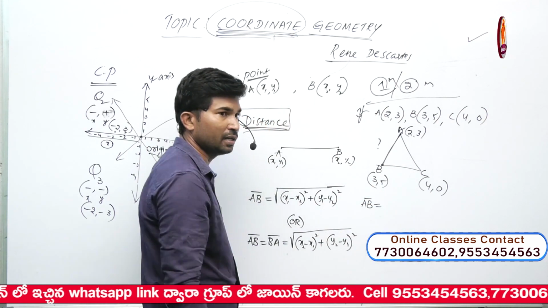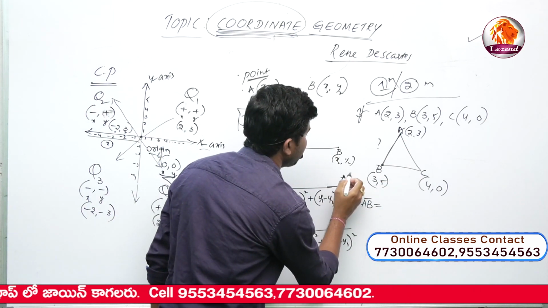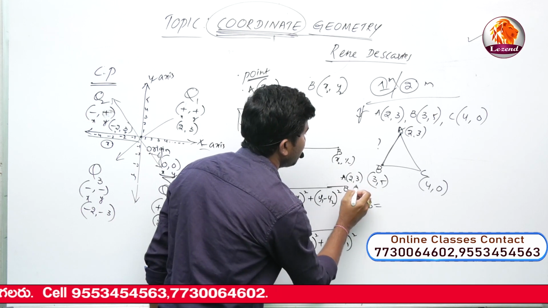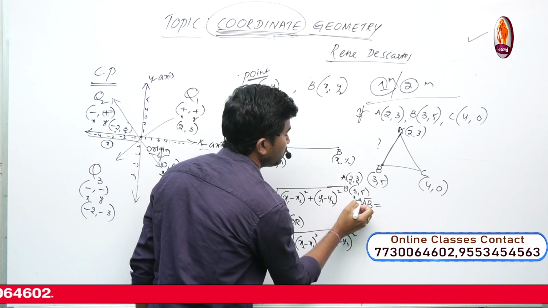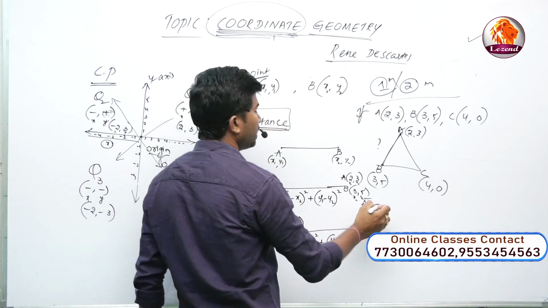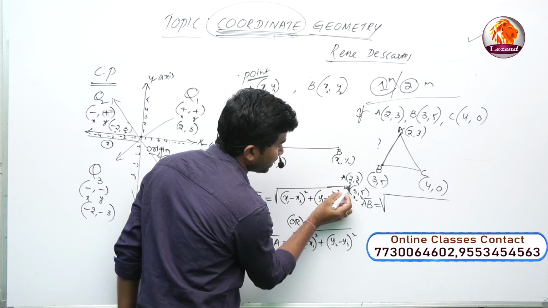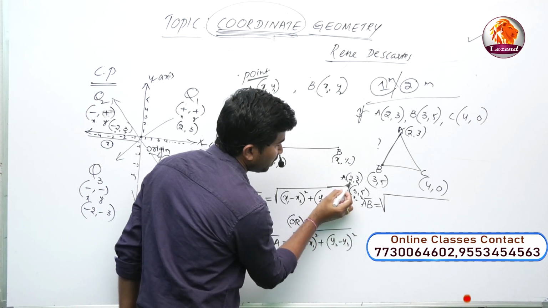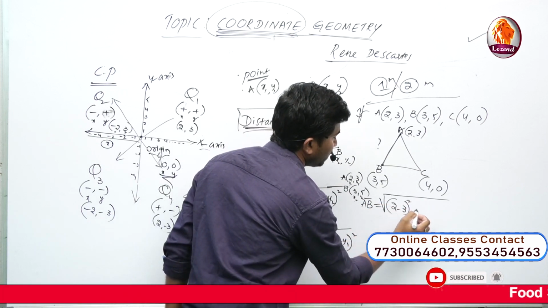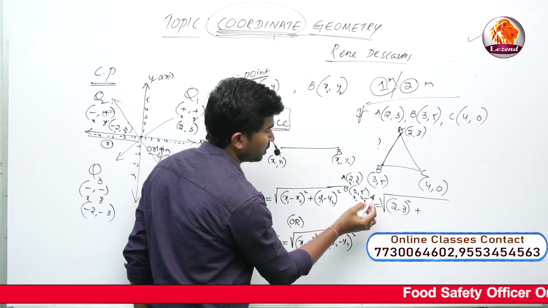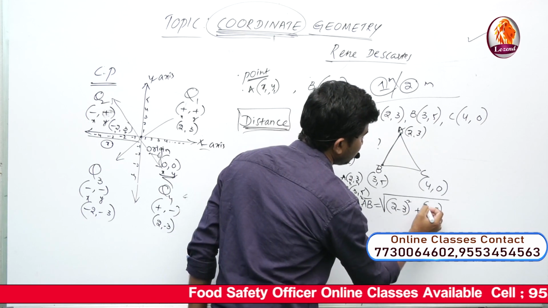Now we are going to find the length of AB. Point A is (2, 3) and point B is (3, 5). I am taking these as x1, y1 and x2, y2. Applying the formula: root of (x1 minus x2) whole square, where x1 is 2 and x2 is 3, so (2 minus 3) whole square, plus (y1 minus y2) whole square, where y1 is 3 and y2 is 5, so (3 minus 5) whole square.